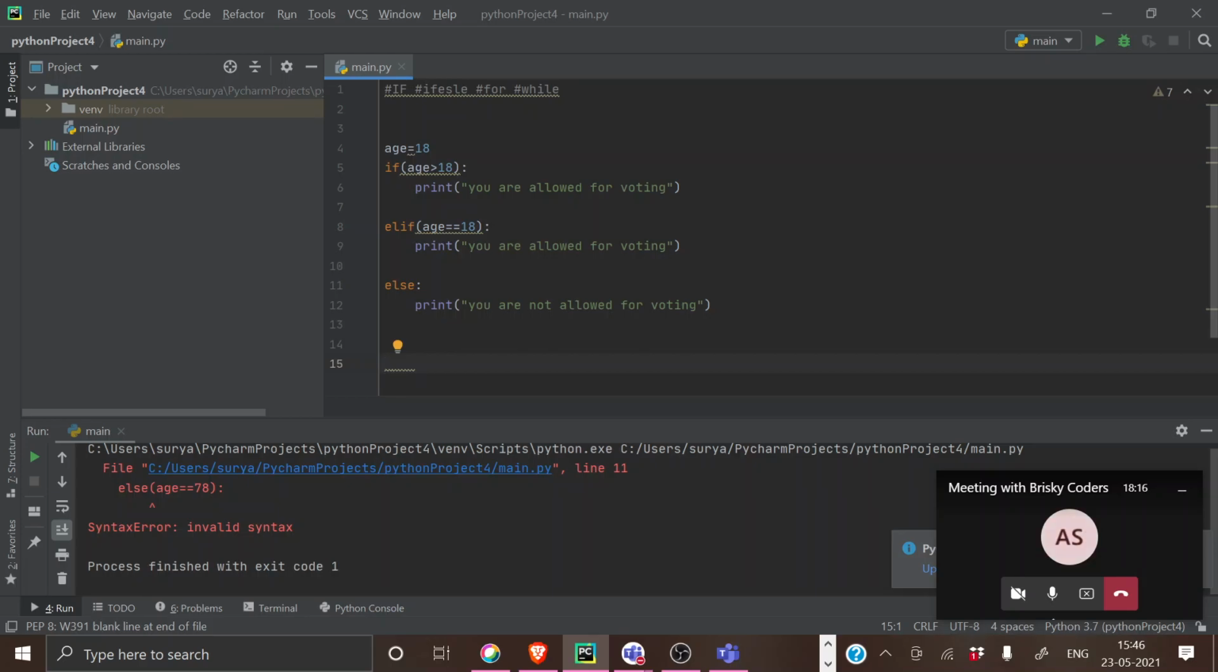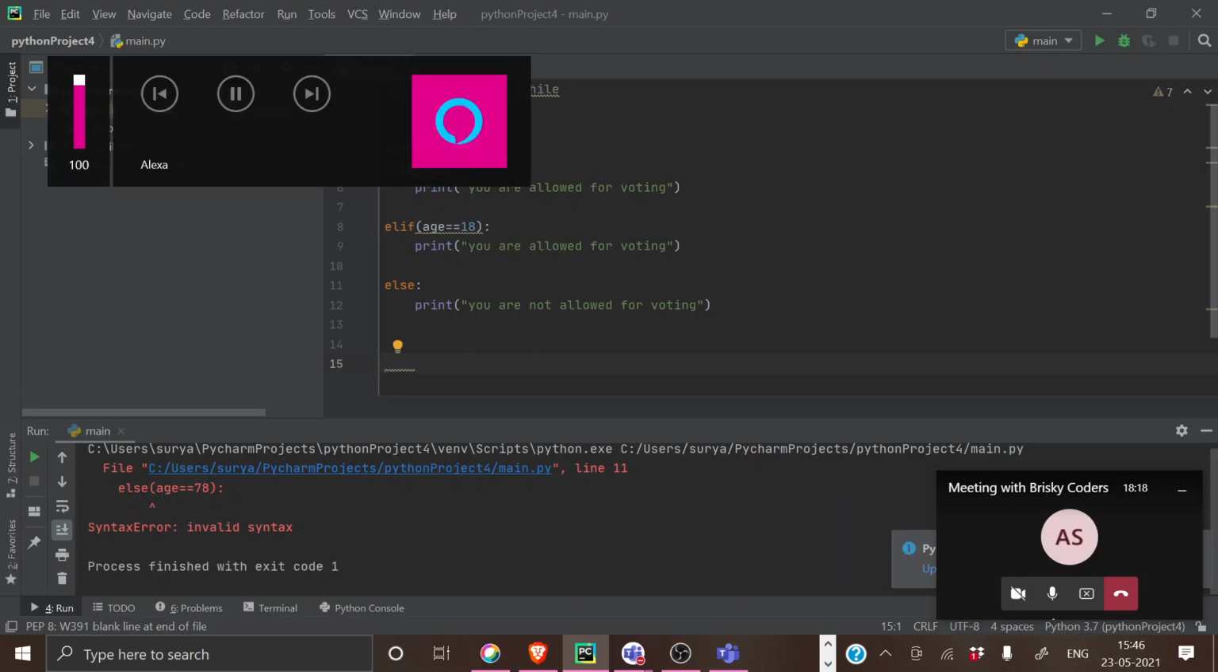Do we have to take the input from user? No, you don't have to take it from the user. You just do it normally in the simple way.